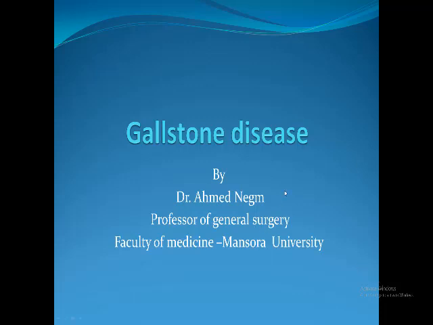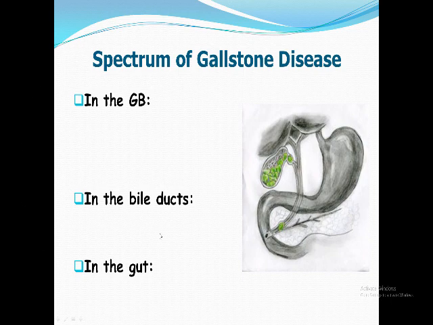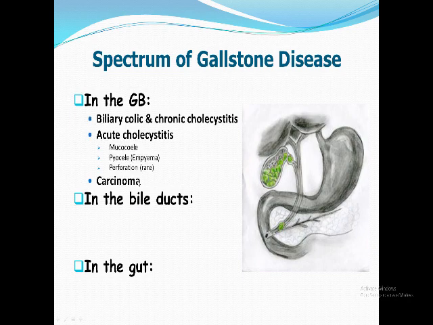Today we are going to discuss a very important topic in the week of acute abdomen, in a patient presenting with acute abdominal pain, which is gallstone disease. I know you have studied something like that in semester 8, but if you notice the big spectrum of gallstone disease, which may affect the gallbladder, the bile duct, and the pancreatic duct, for example, in the gallbladder, you might know stones in the gallbladder might lead to biliary colic or chronic calcular cholecystitis.